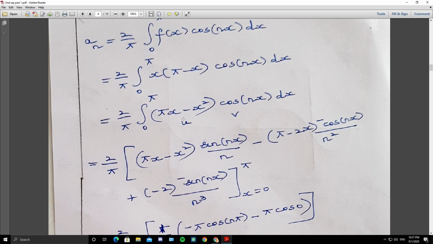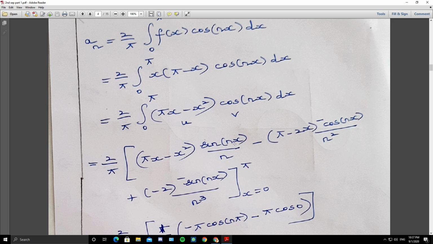I repeat, u v1: pi x minus x square into the integral of cos of nx, sine of nx by n, minus u dash, the derivative of pi x minus x square, pi minus 2x, into the integral of sine of nx by n, that is minus cos of nx by n square, plus the derivative of pi minus 2x, minus 2, into the integral of minus cos, minus sine of nx by n cube, from x equals 0 to pi.